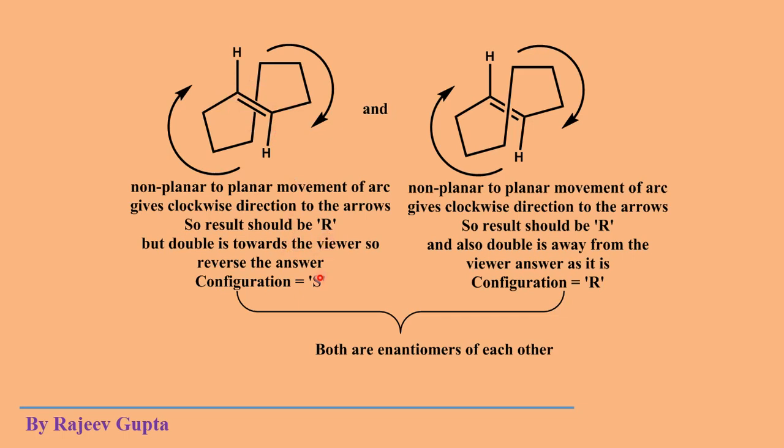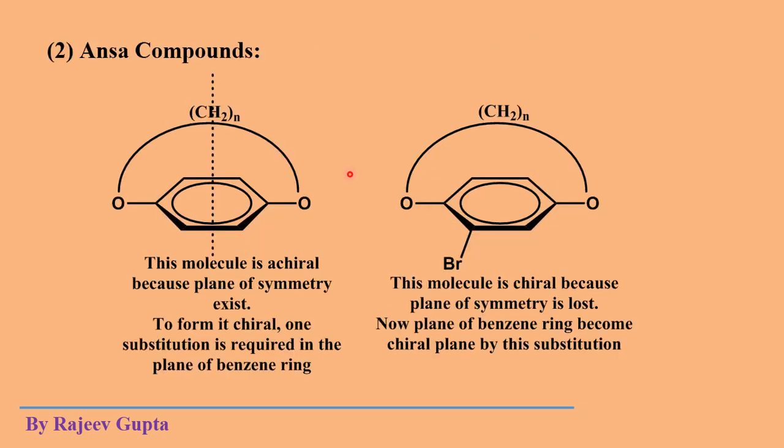So here we get R, but we reverse the answer and we get S as a final result. And in this we get the R result. So these both are the enantiomers.